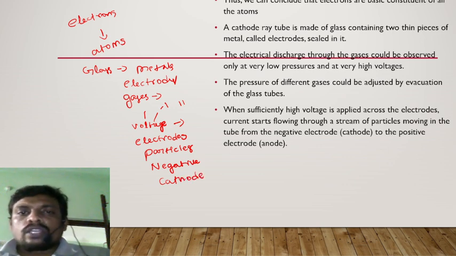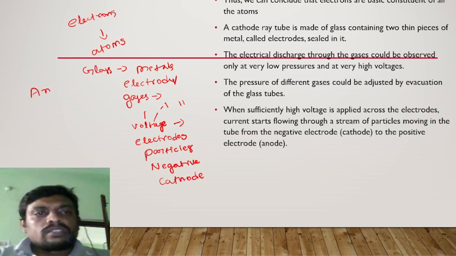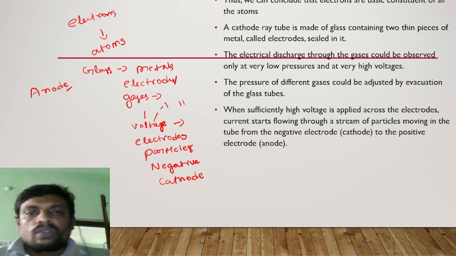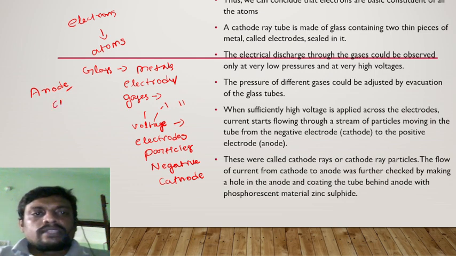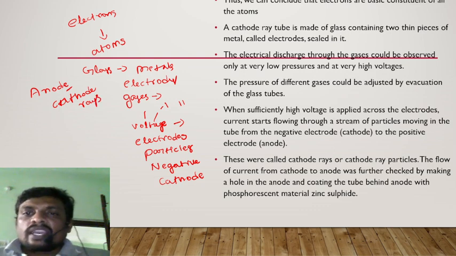And what about the positive electrode? The positive electrode is considered the anode. What is that? Anode. Since these were called cathode rays, what are they called? Cathode rays. Since we know that these are cathode ray particles, the flow of current from cathode to anode was further checked by making a hole in the anode.